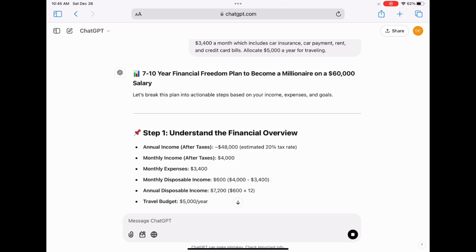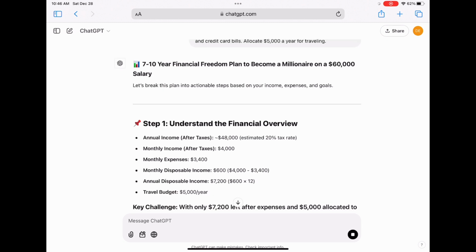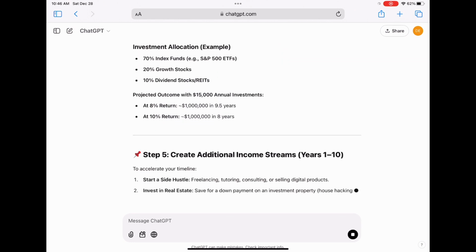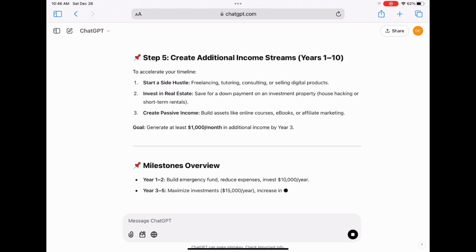One of the important things that ChatGPT does is tell you what your annual income is after taxes, because I think a lot of people don't factor that in. So it is important to know what you'll be getting as an estimated annual income after taxes are taken out.